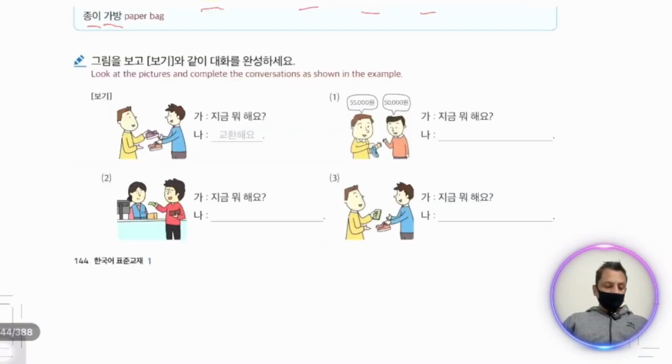So we have also some other exercise. Phogi is chigam mohyo, what are you doing now? Kyoman is exchange, so kyoman hyo, I am exchanging. Chigam mohyo, what they are doing now? So in this picture the person is asking for discount, so we can say khapsil kakayo. Number 2, chigam mohyo, he is paying, so we can say kesan heyo. Chigam mohyo, what they are doing? The customer is returning their shoes, we can say hawanbul heyo.